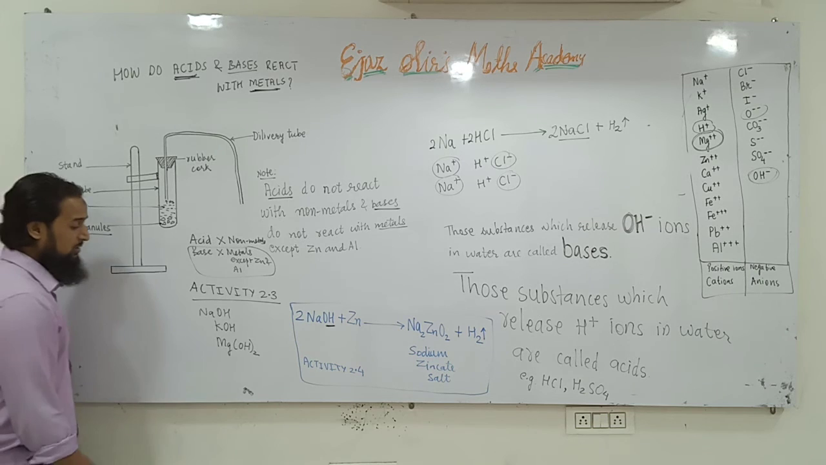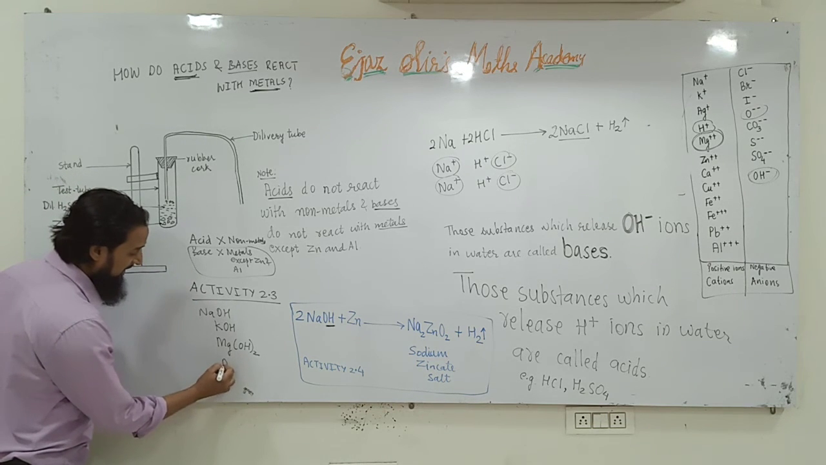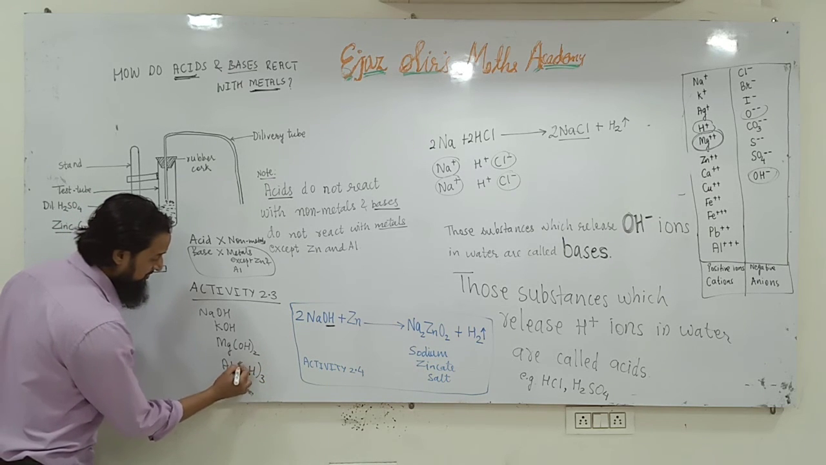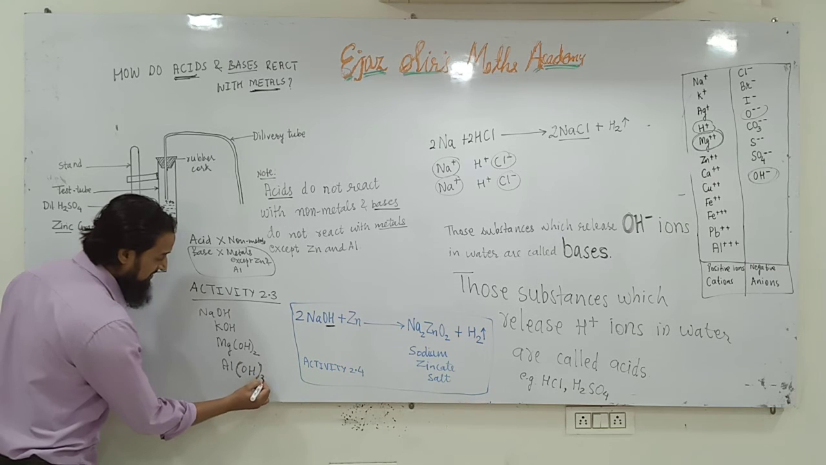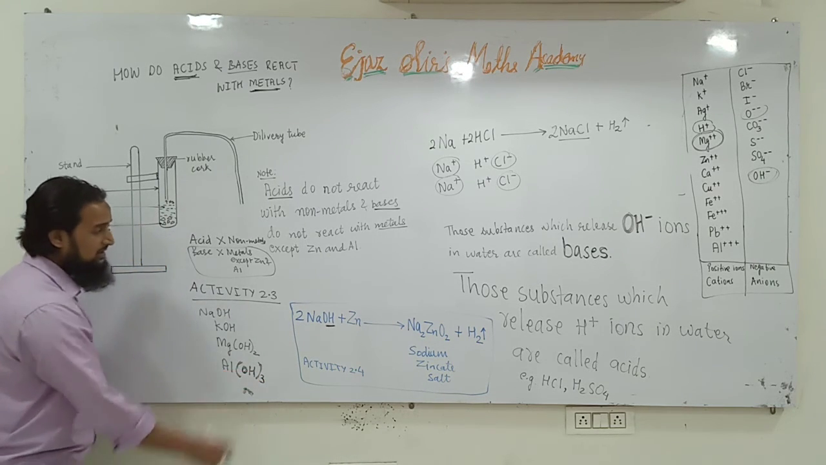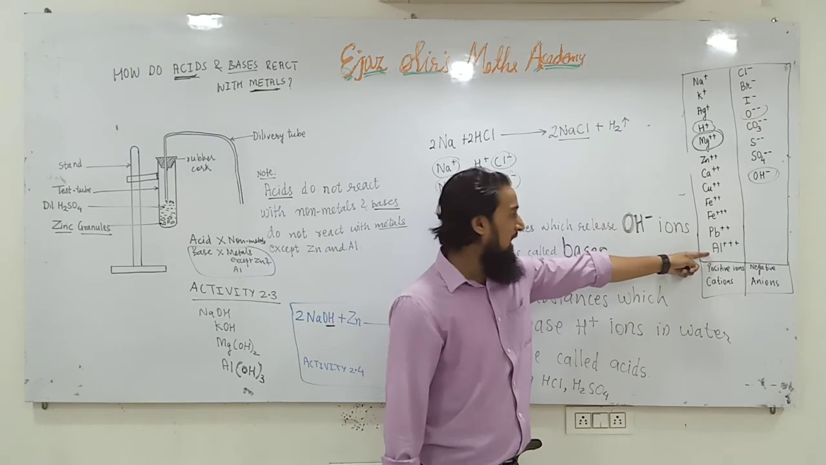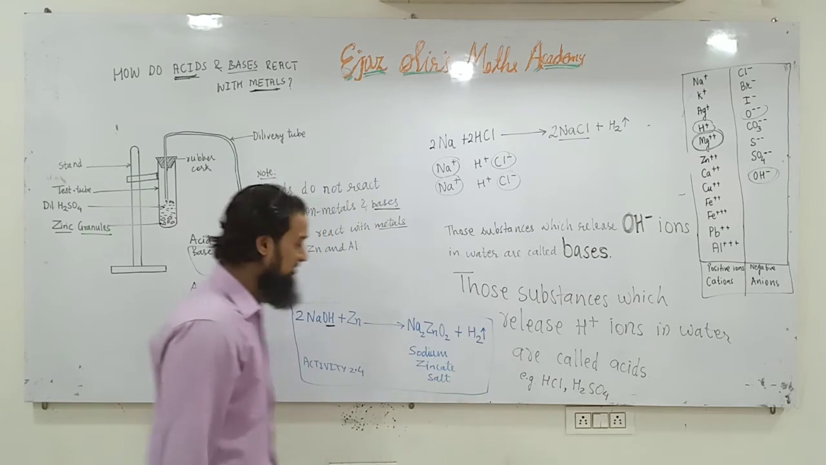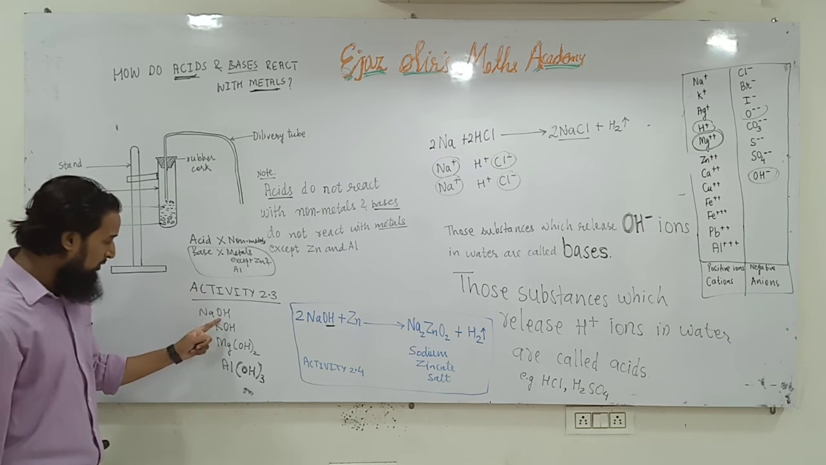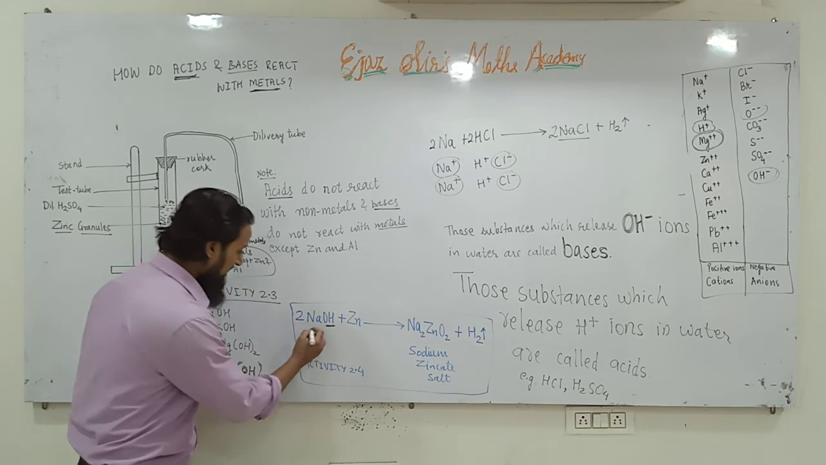Aluminium hydroxide, Al(OH)3, is also a base. And why 3? Because aluminium is 3 positive, and it requires 3 negatives. So whatever compound contains OH is called a base.